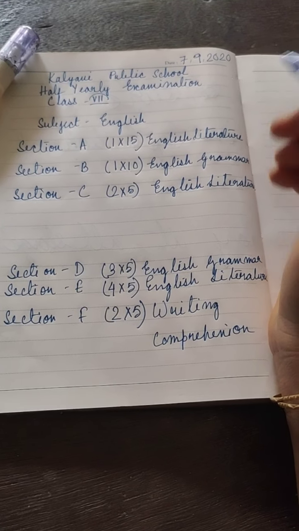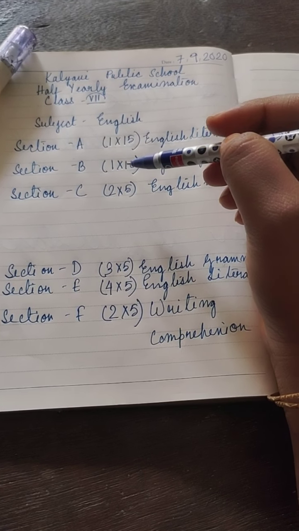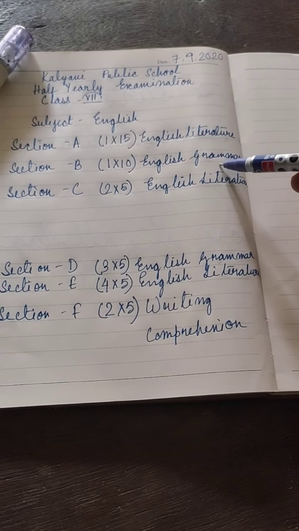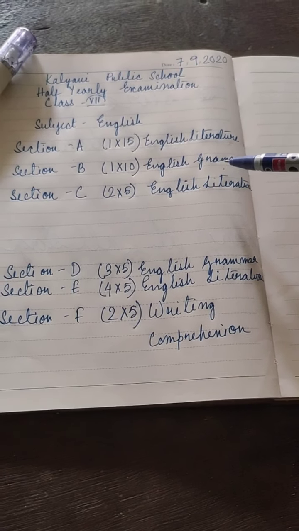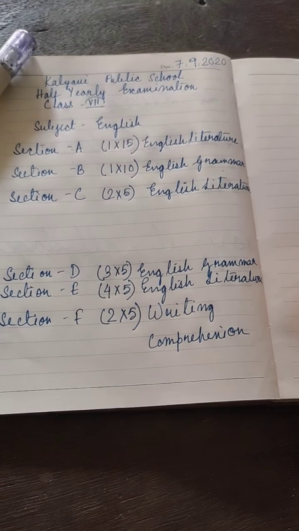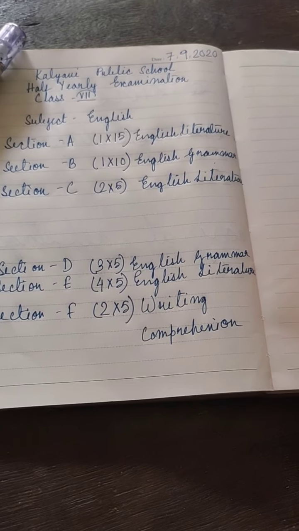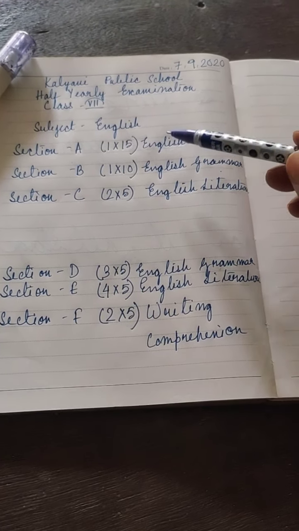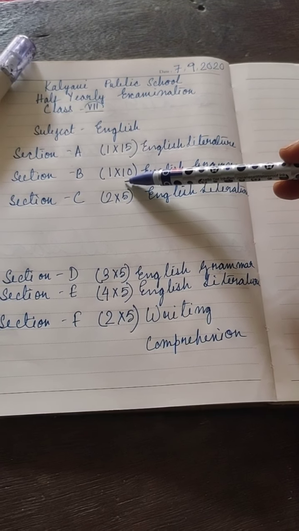Okay? Next comes section B. Here you will have options for English grammar questions. You can have more than 2 options also. There will be questions, mostly fill in the blanks or tick the correct option or choose the correct option sorts of questions in section B. 10 questions you will have.